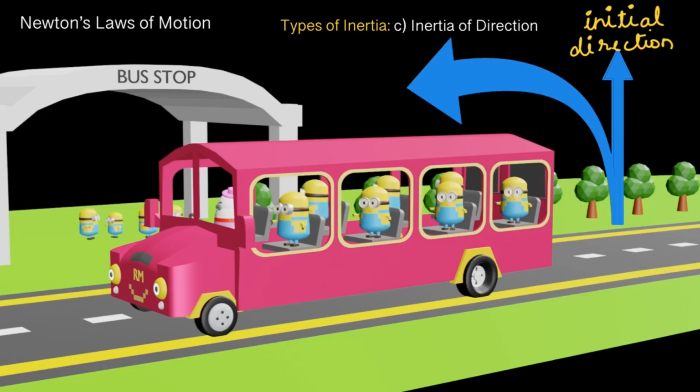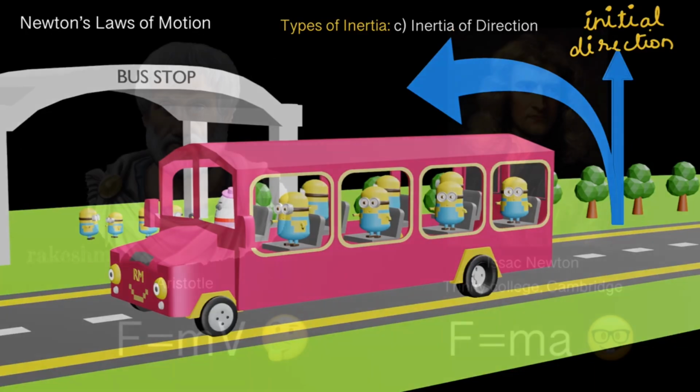So when you are going in a vehicle which is taking a turn like this, you are being pushed away from the center. Let us say this is a curve and this is the center of the circle formed by this curve. So you are being pushed outside. You can observe this when you are going on a curve.